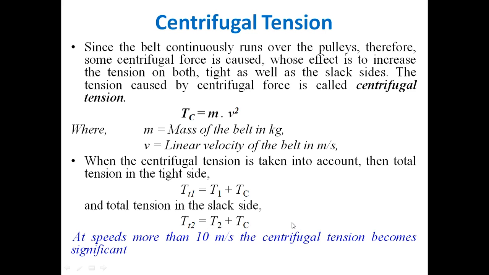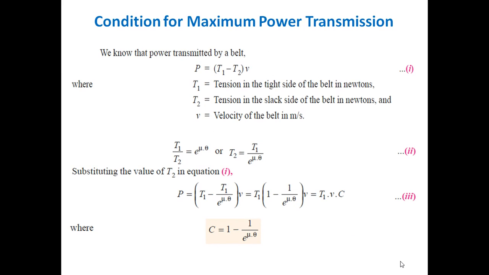It is worth noting that at a speed more than 10 meter per second, the centrifugal tension becomes significant. Obviously, when we are working with higher speed systems, pulleys, and other machineries which are running at about 10 meter per second, then we must add centrifugal tension.